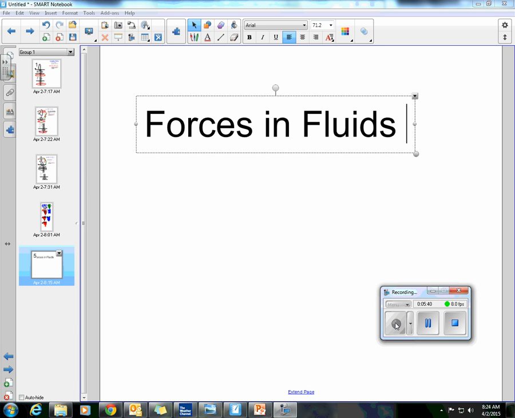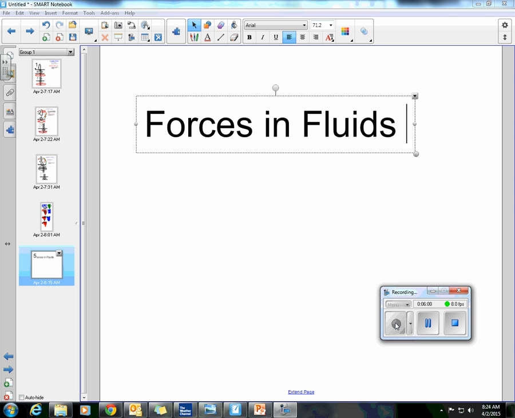Number 16. The mass per unit volume of a substance is its A. Density, B. Buoyancy, C. Weight, D. Fluid pressure. Number 17.